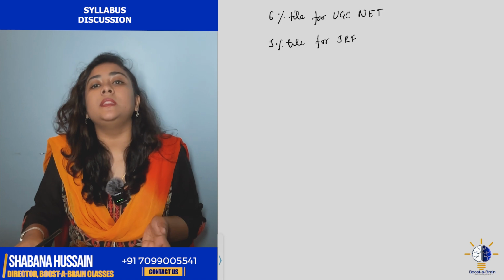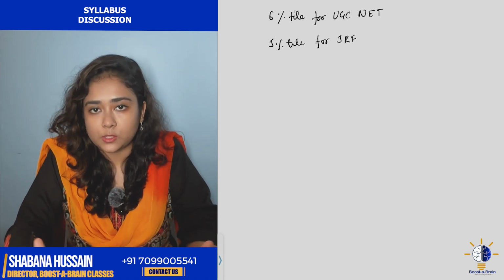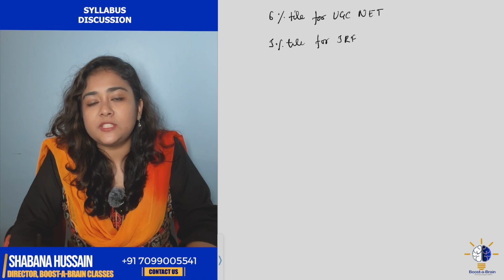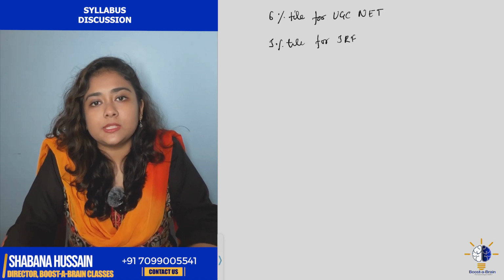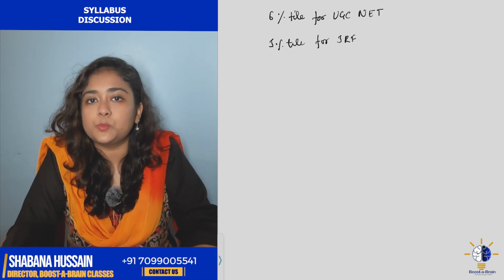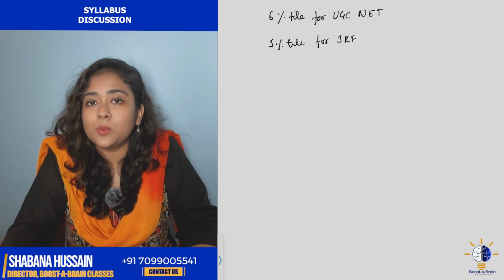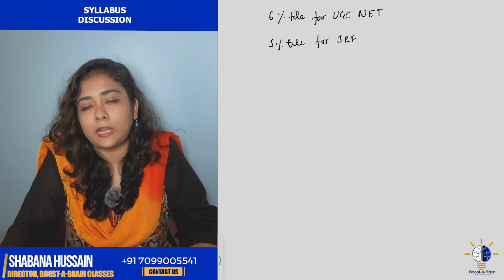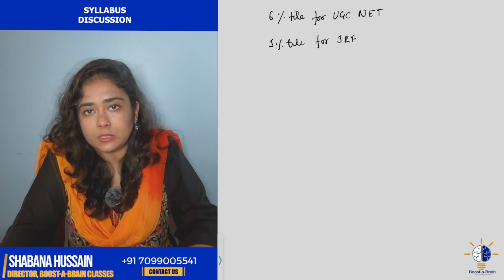So keeping in mind the qualifying rate, this 6th percentile is the overall 6th percentile. For example, if 10 lakh students are appearing for the test, this 6th percentile is not specifically for your subject, it is the overall 6th percentile of the 10 lakh students. Alright, so this is why it becomes very difficult to crack UGC NET exam, because there is massive competition.